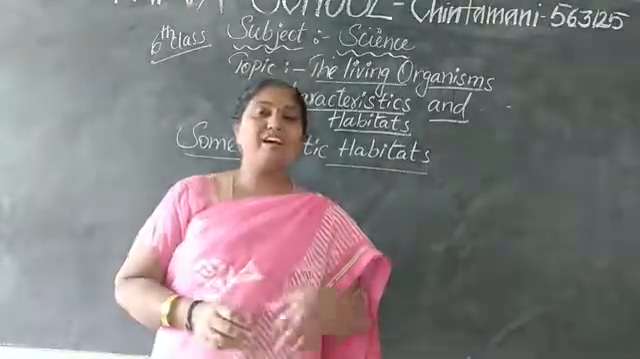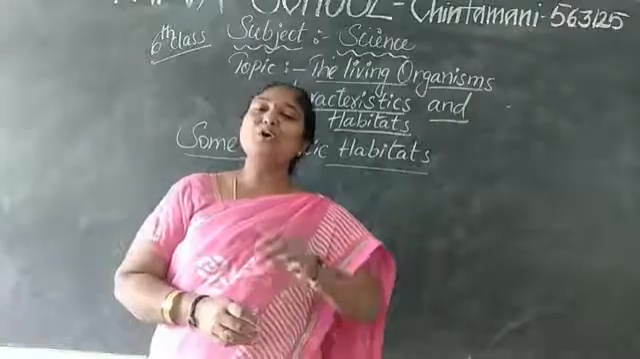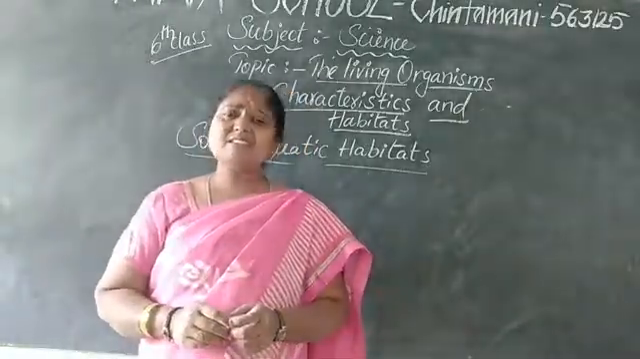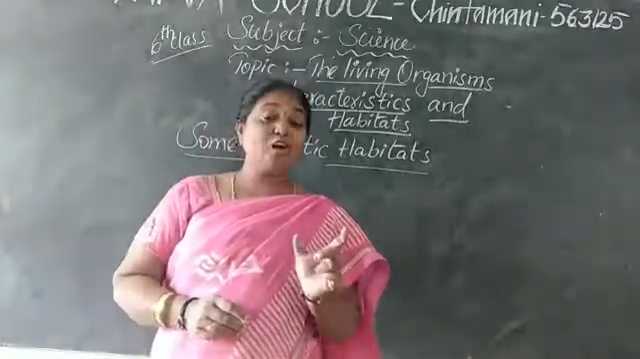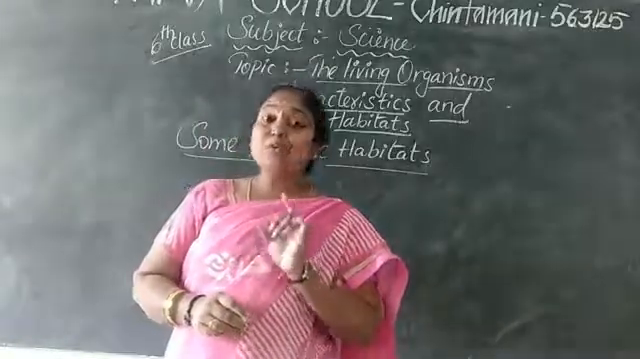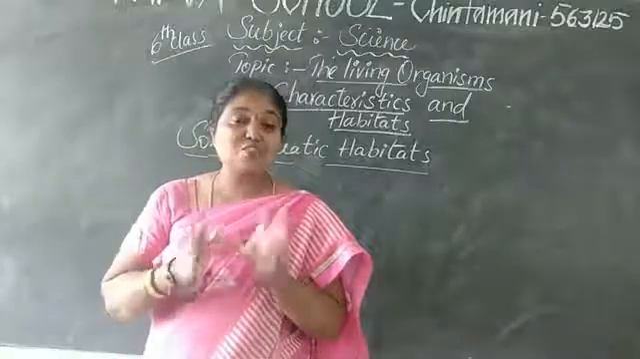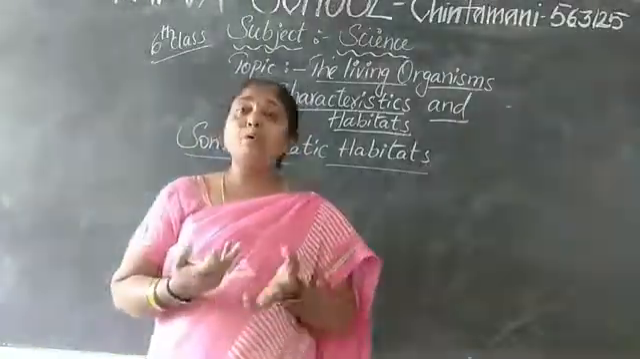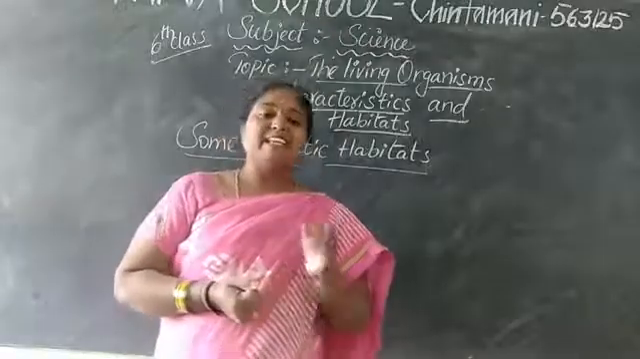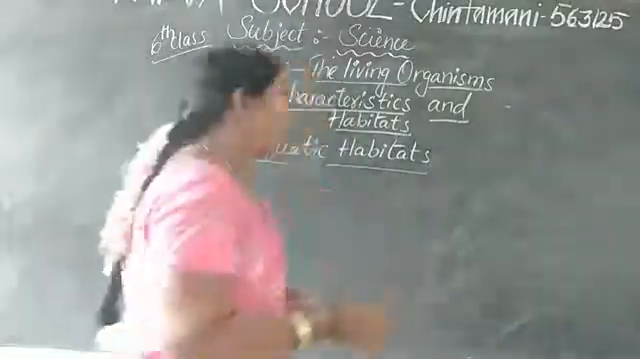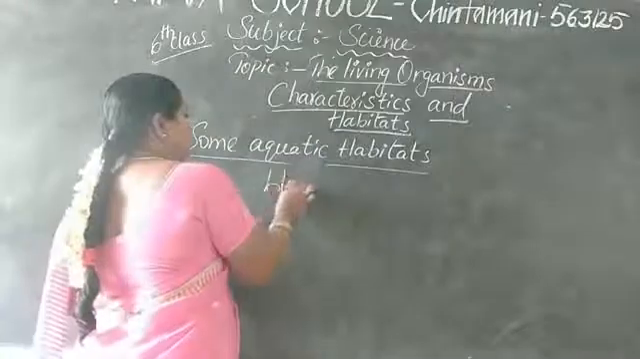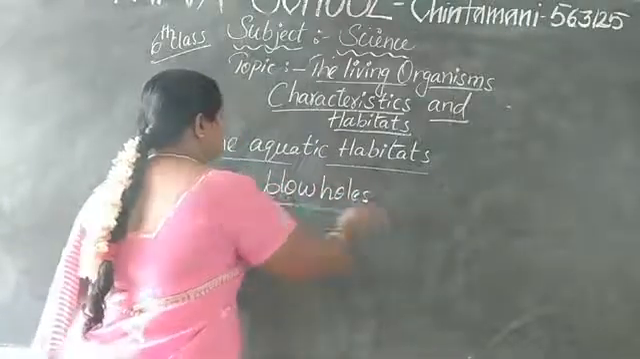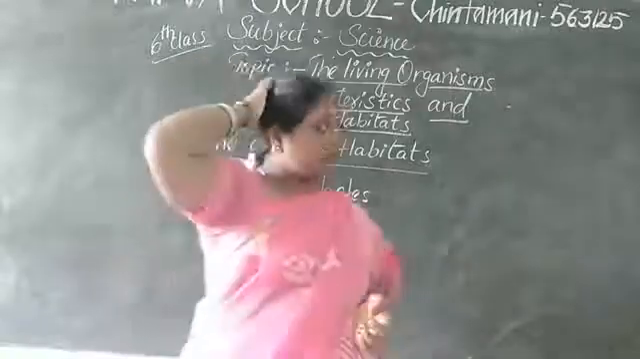By using the gills they breathe. But not all animals have gills. Especially the dolphins and the blue whales have an absence of gills. They are not having gills. Then how can they breathe? They have blowholes. What do we call it? Blowholes.